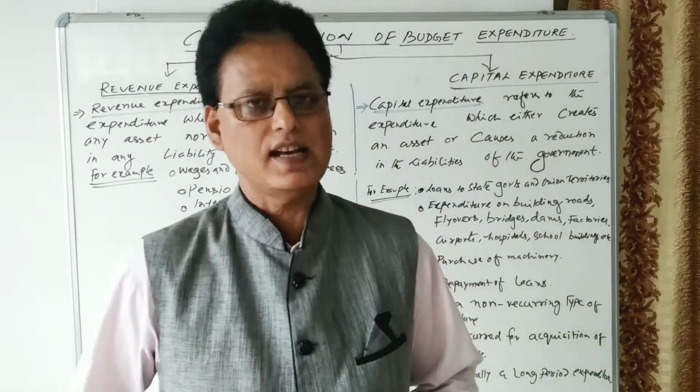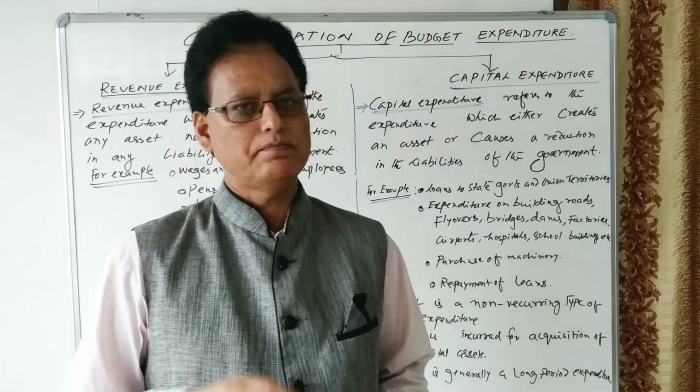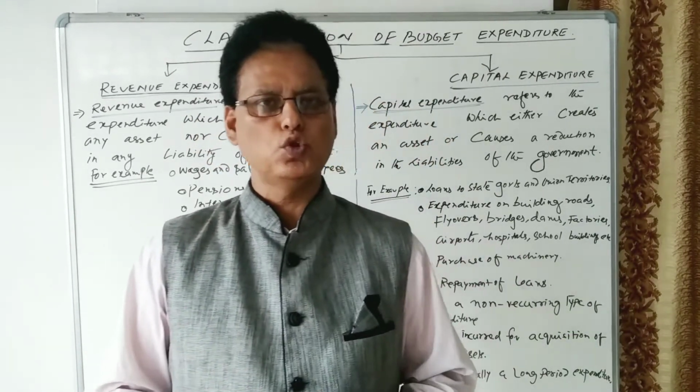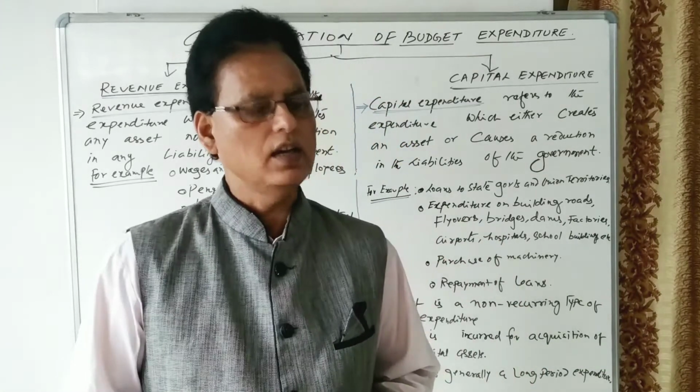In the previous class, we have already discussed classification of budget receipts. We have seen budget receipts are classified into two categories. One is revenue receipt, another one is the capital receipt.